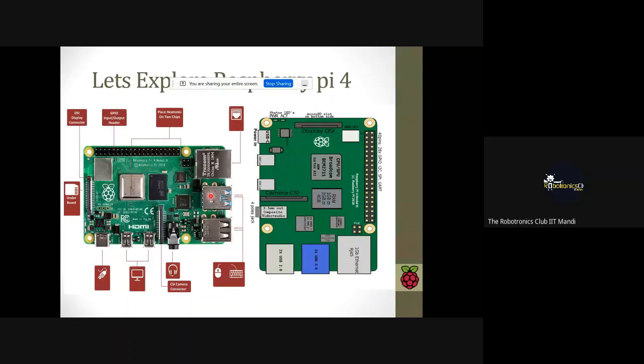This is the USB 3.0 port. This is a USB 2.0 port. Accordingly, you can connect your devices to it. And this is the 3.5 mm audio video jack. You can take the audio video output from here.